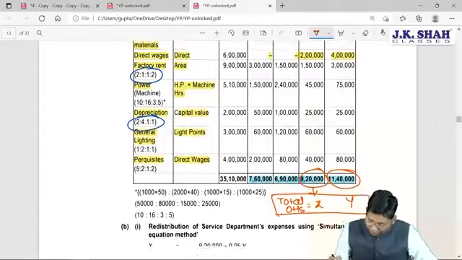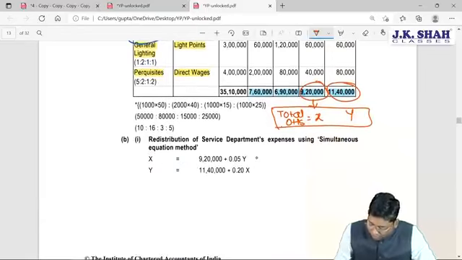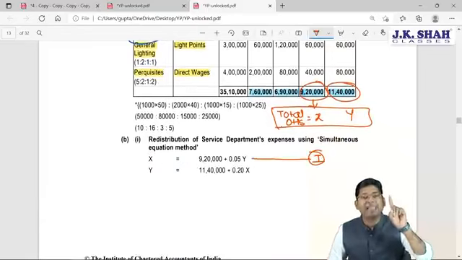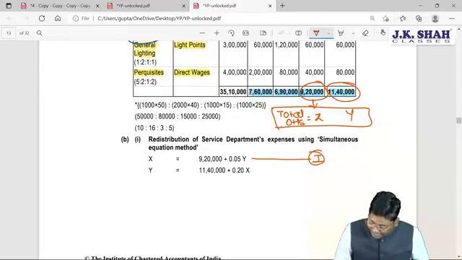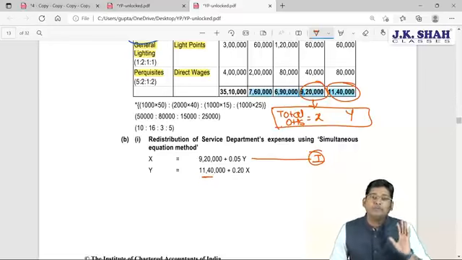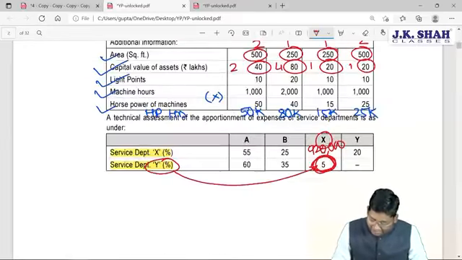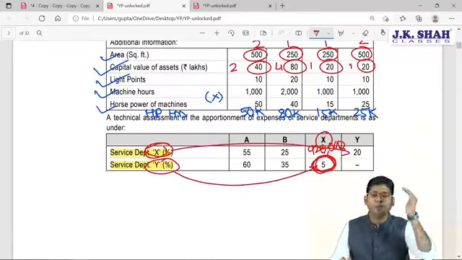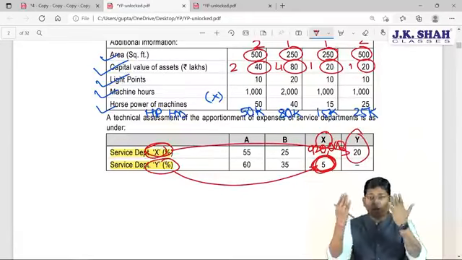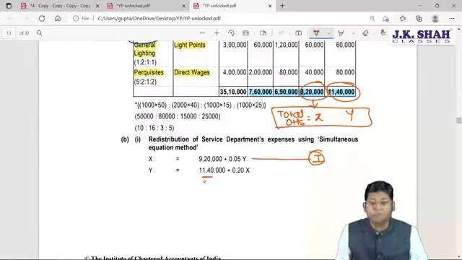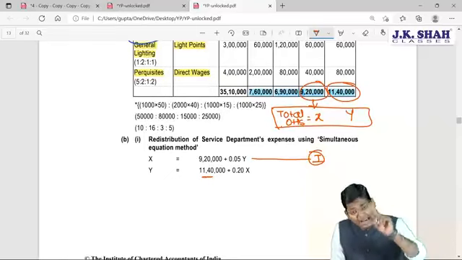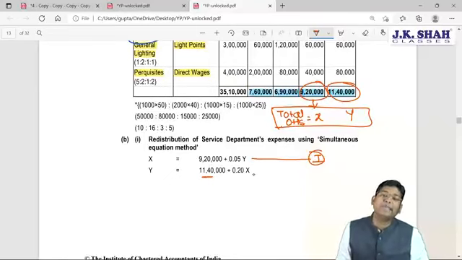That's why you can form the equation. X's total overhead will be rupees 9,20,000 plus 5% of Y department. The same is applicable for Y. Y department is going to bear its own burden of 11,40,000, and in addition to this, X is going to put 20% in the Y column. Y is ready to bear 20% of X expenses. So Y bears its own expense of 11,40,000, and in addition to that 0.2X, that is 20% of X.